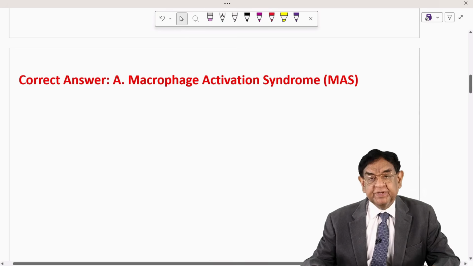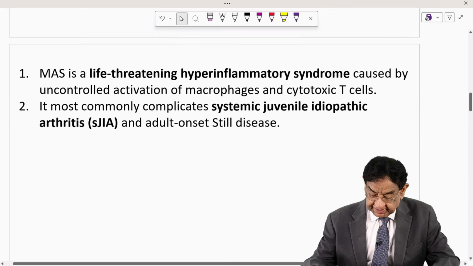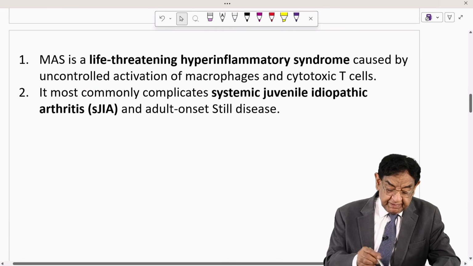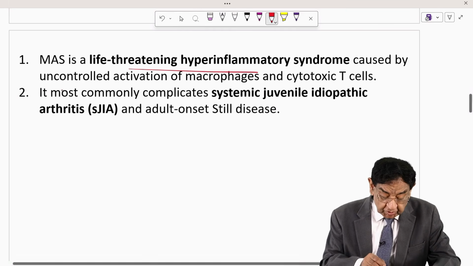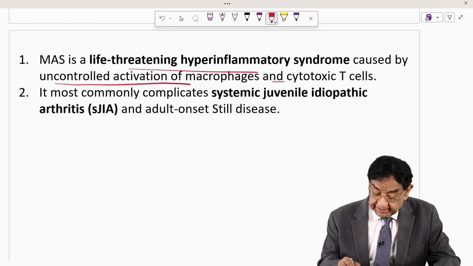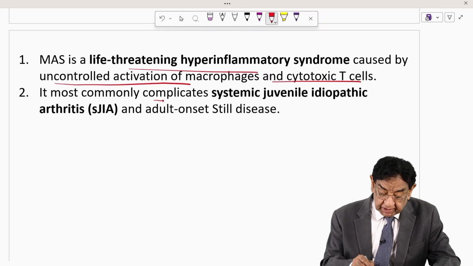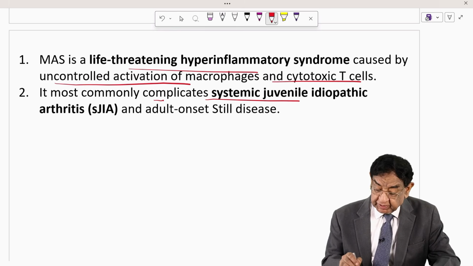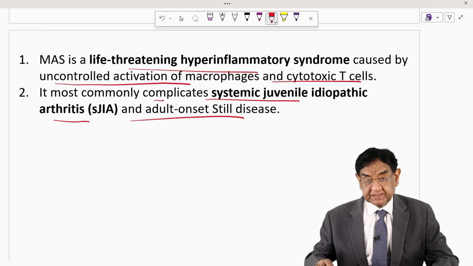The answer is macrophage activation syndrome. Let's discuss this question in detail. So MAS is a life-threatening hyperinflammatory syndrome caused by uncontrolled activation of macrophages and cytotoxic T cells. It most commonly complicates systemic juvenile idiopathic arthritis and adult-onset Still's disease.